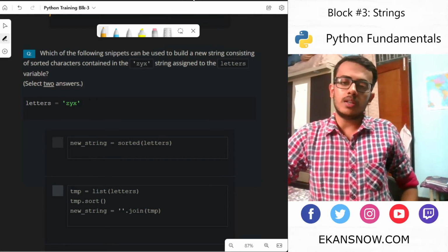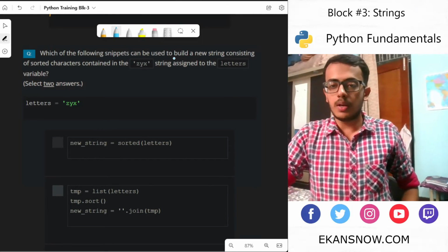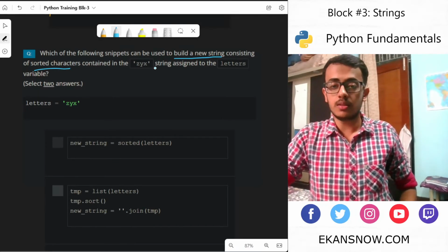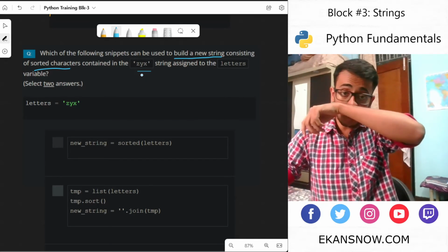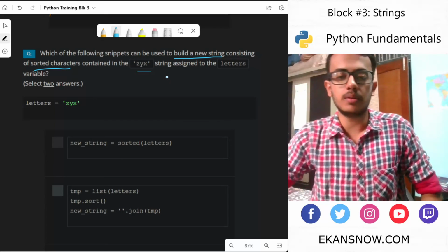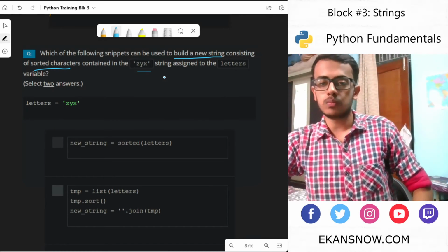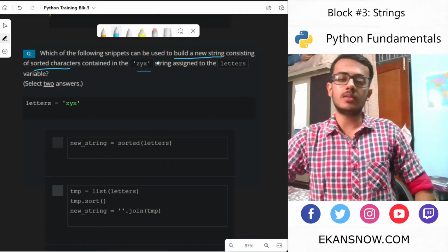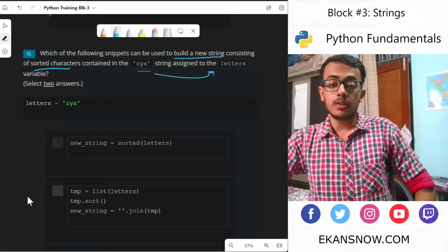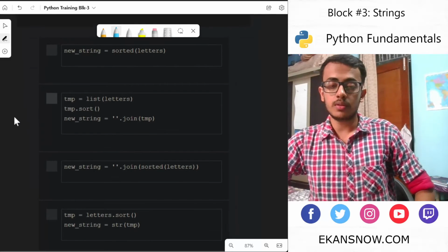So what we are trying to do is build a new string consisting of sorted characters, characters being these ones assigned to a letters variable. Fine, so let's see the four options.